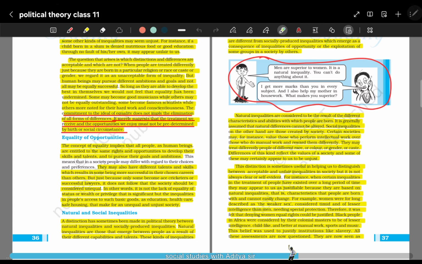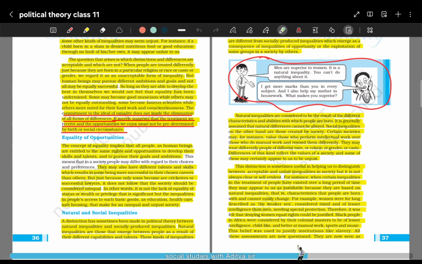Here we have a few examples. Women were for long described as the weaker sex, right, because they were confined to their homes, that they cannot go outside, so they cannot do outside work and things like these. So over the centuries, these things were ingrained in the minds of people, and also in the minds of women as well, that they are the weaker sex because they can't perform any physical labor, work which requires intense physical labor. So they cannot perform it because they were confined to the home for centuries.